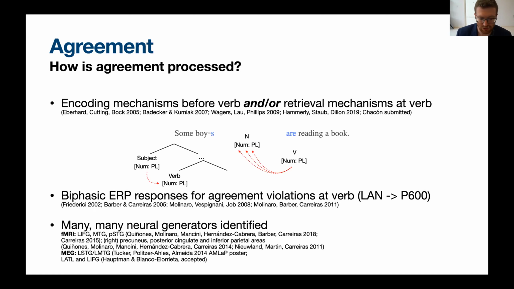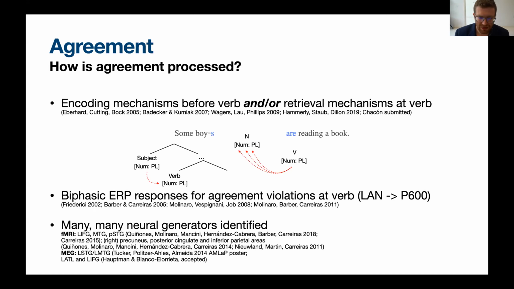But this also includes many right areas, for instance the right precuneus, posterior cingulate, and right inferior parietal areas. These are surprising because we don't really tend to think of these as language-related areas. There's also some recent work from MEG that has found temporal regions as well as left anterior temporal lobe and also left inferior frontal gyrus.